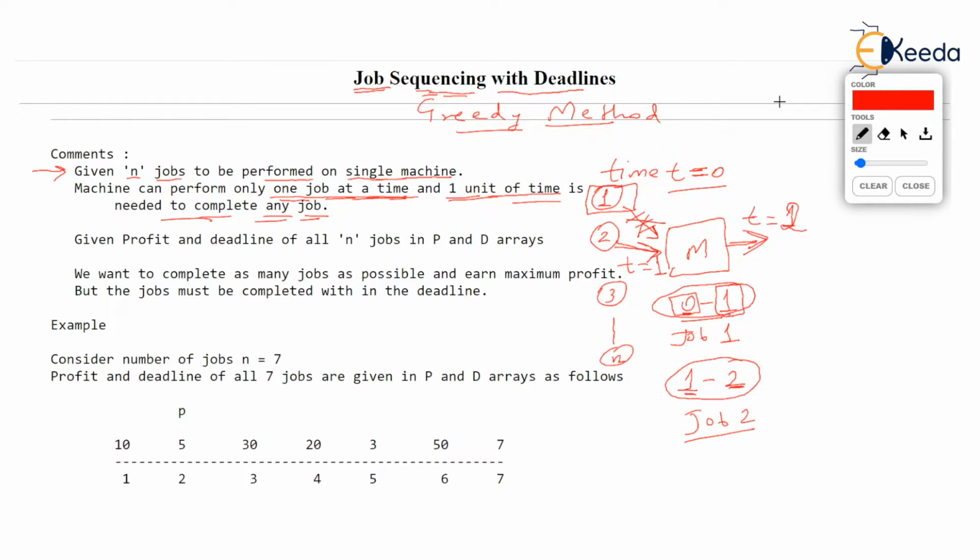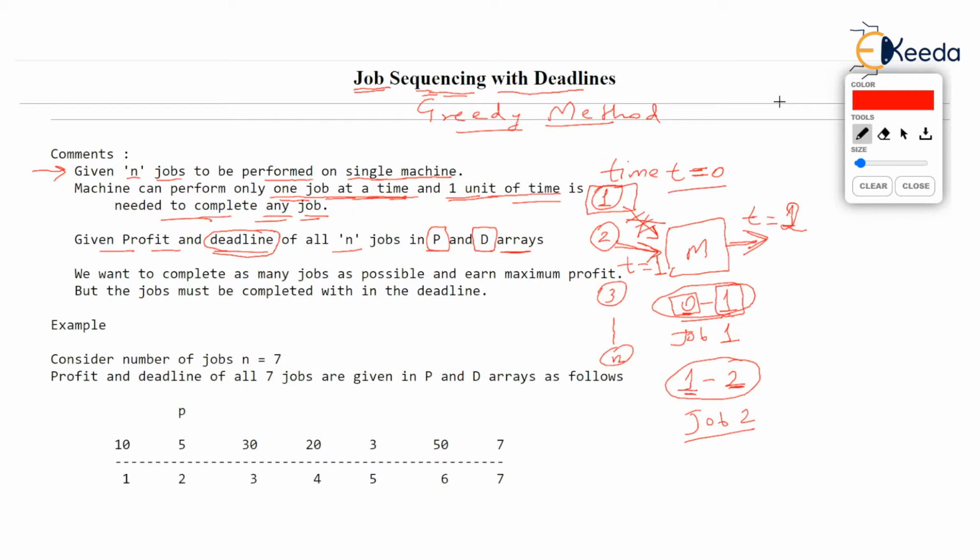Okay. Now, we are also given profit and deadline of all n jobs, and they are given in the form of P, which means profit, and D, which means deadline. Two arrays have been given, and these arrays represent profit and deadline of all n jobs. We will try to understand what deadline is, but the profit is simple.